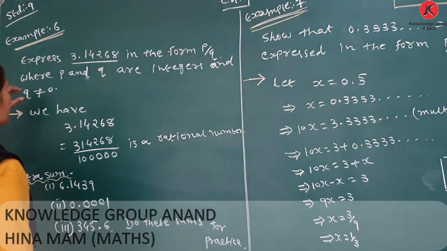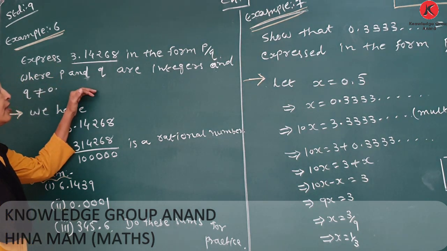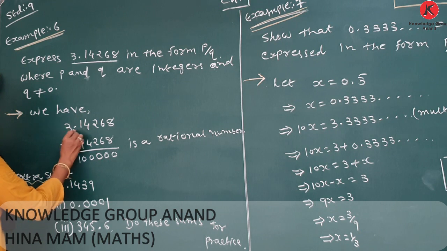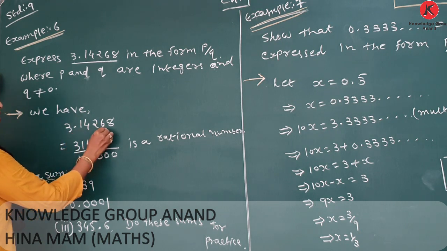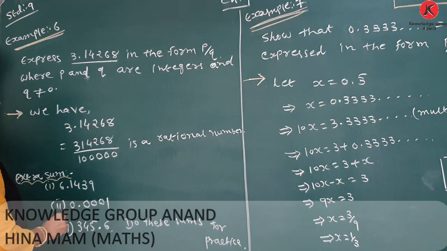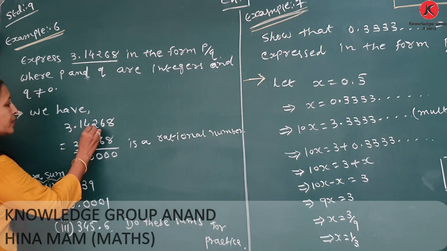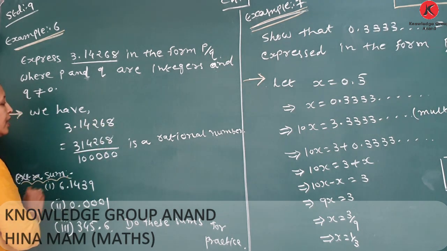In the previous lecture, we converted rational numbers into decimal form. We have 3.14268. Now, how many digits are after the decimal? 1, 2, 3, 4, 5.